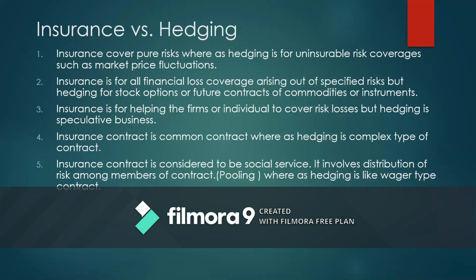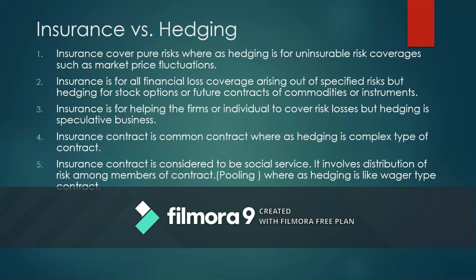This is a contract where the market price coverage is hedged with the buyers through a future contract. Even if the market price falls, buyers have to pay the same amount for the purchase, and even if the market price increases, the seller is going to sell at the same price to the buyers. This is called a hedging contract. Whereas insurance is different, hedging is different.